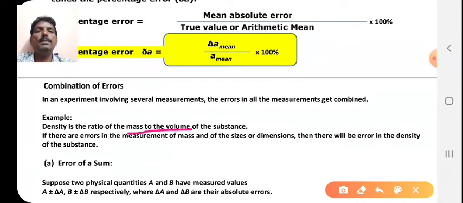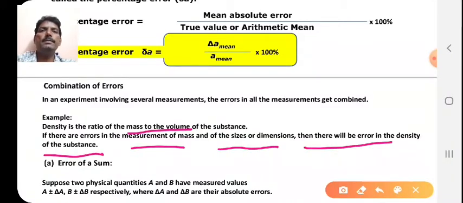If there is an error in the measurement of mass and the size or dimensions, then there will be error in the density of the substance. This is very simple. If you are performing the experiment to find the density, you know the formula: density is equal to mass upon volume, or the ratio of mass to the volume.